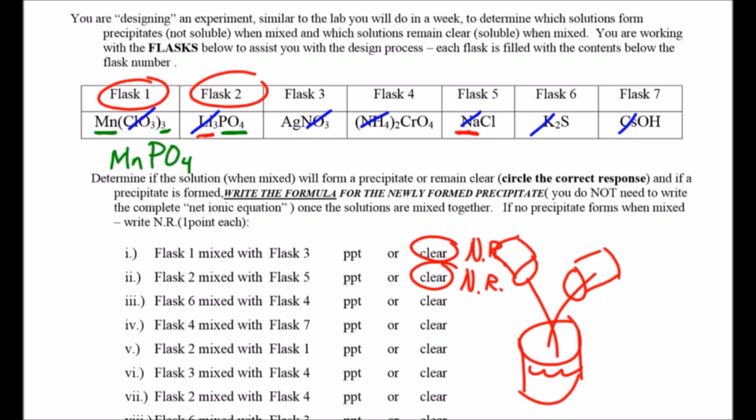So in that case here, that would be our PPT for number, what is it? 2? Sorry, this guy right here. Okay. And so we would have a PPT, and then you write the formula. So I think what you were saying is the metal and the non-metal, when you said the 2 get together. Is that what you were saying? Yeah. Okay. Because we don't have to have, and you'll notice that in every one of these, it won't necessarily be the situation tomorrow, but every one of these, they have somebody that's going to cancel out. So tomorrow on the quiz, I promise you're not going to have as many no reactions, but you'll have some.